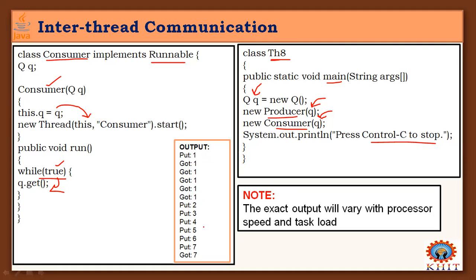And the output of this example program may vary with the processor speed and task load. Based on that, sometimes here in the given example it shows put 0 and got 0 six or seven times. Some computers may show 10 times, some may show 20 or more than 20 times. That varies with the processor speed and the task load, right? And now go to the execution part. I will show you different cases of this one.